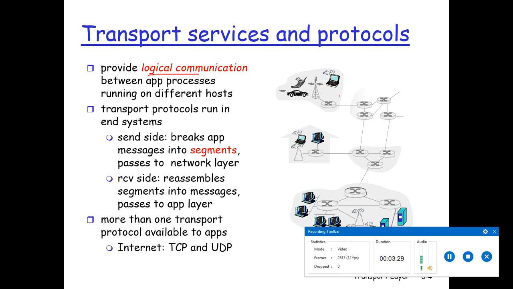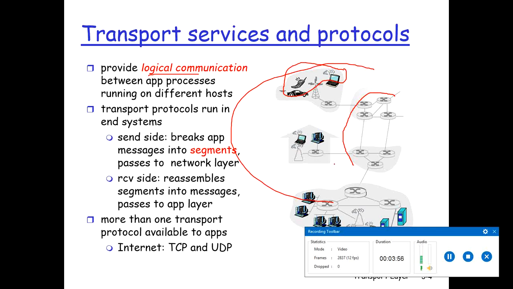Now, in this figure, we have the devices connected to the routers. Transport layer protocols are implemented in the end systems, that is, in the hosts. They are not implemented in the network core or the intermediate devices, so not in these routers.